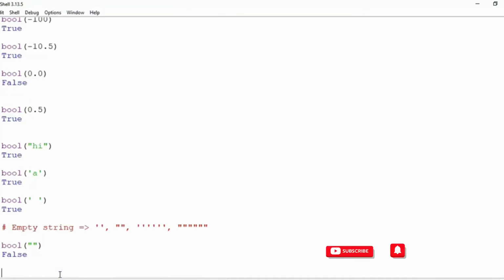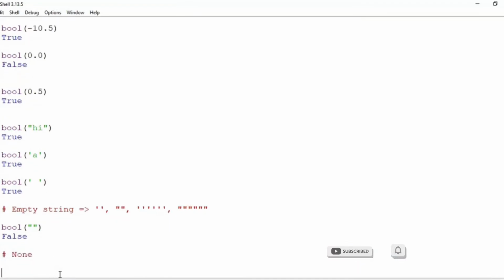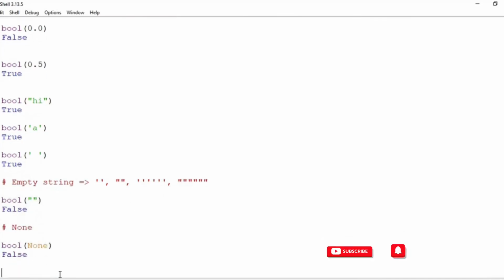All right. Now we are left with one more value. What is it? None. What about none? If we convert none into Boolean, what do you think we'll get? None is a value, right? We know none is a proper value. But what is none used for? None is used for no value or empty value, right? So it should be a, what do you think? It should be a false.